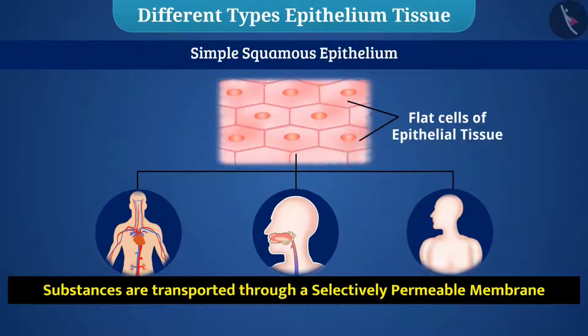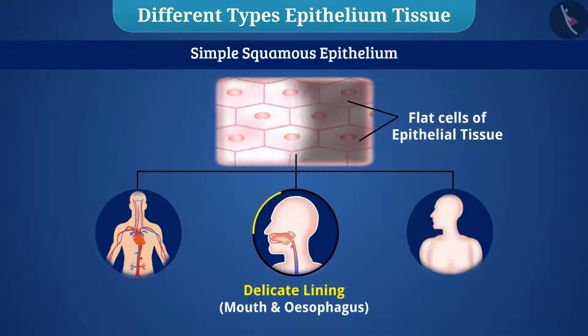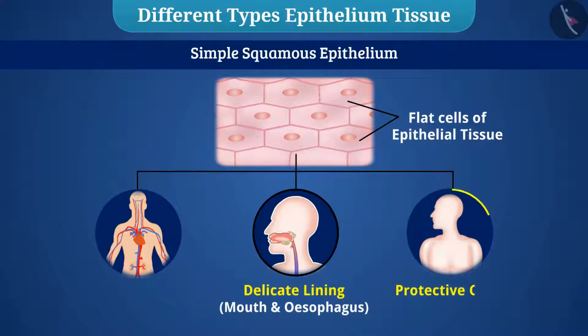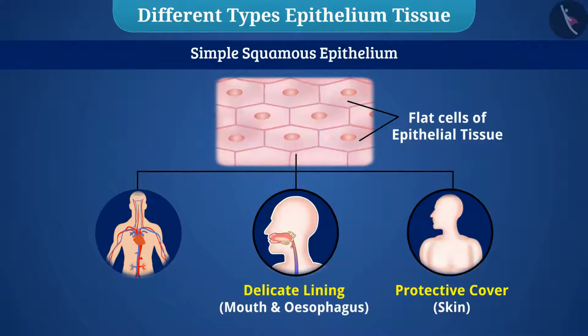It is very flat and delicate, that's why it forms a delicate lining. The lining of the mouth and esophagus is covered with simple squamous epithelium, and the body's protective cover, the skin, is made up of simple squamous epithelium. This epithelium performs transportation of specific substances.